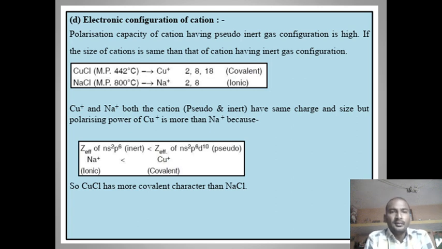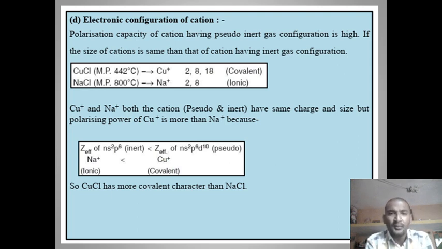Rule number 4, electronic configuration of cation. This is another factor, friends, that affects the extent of polarization. In the given example, CuCl and NaCl, the melting point of CuCl is 442 degrees centigrade and that of NaCl is 800 degrees centigrade. So if there is more ionic character, the melting point will be higher.